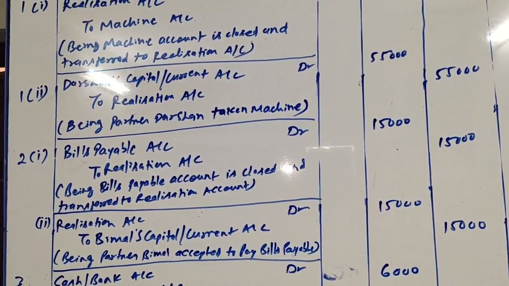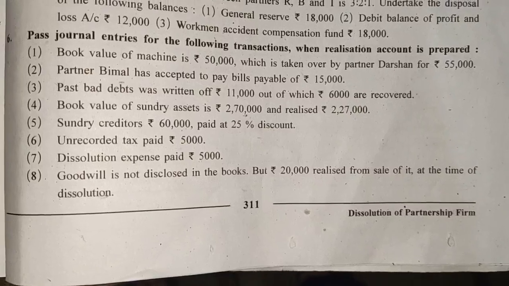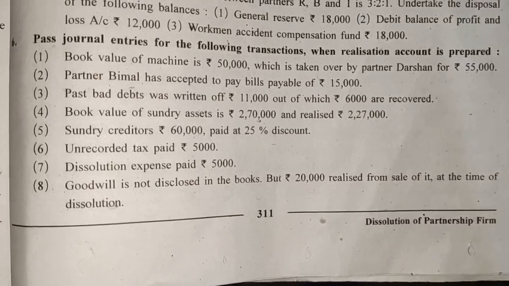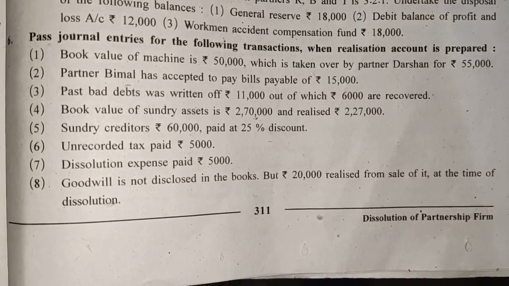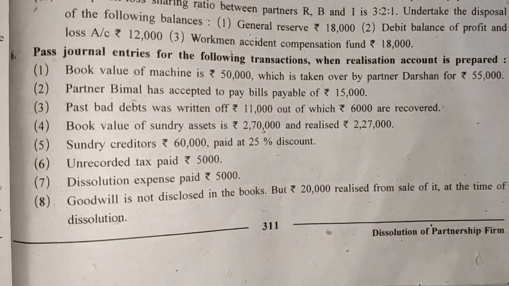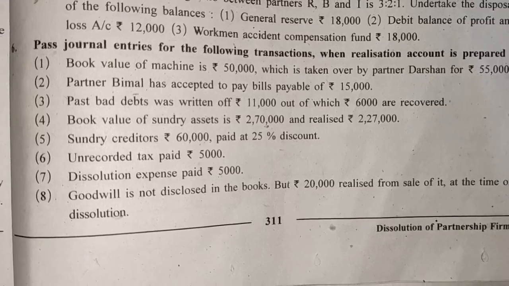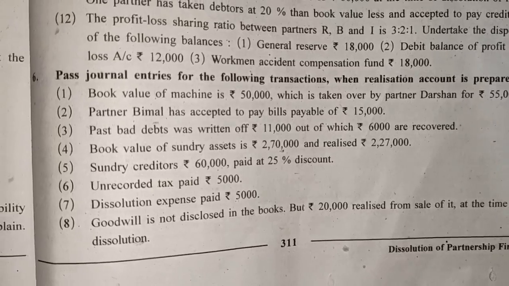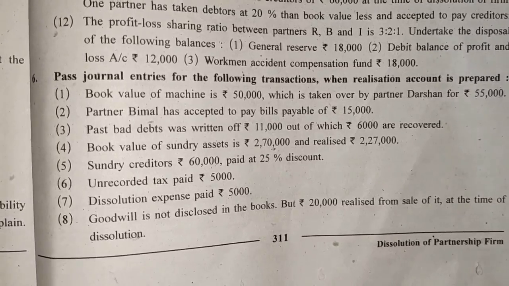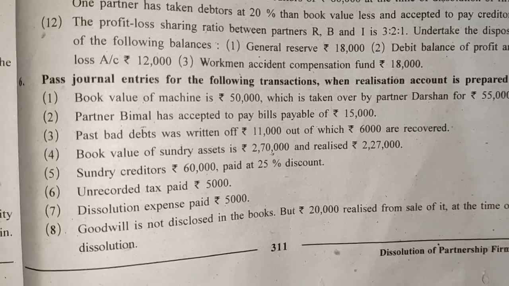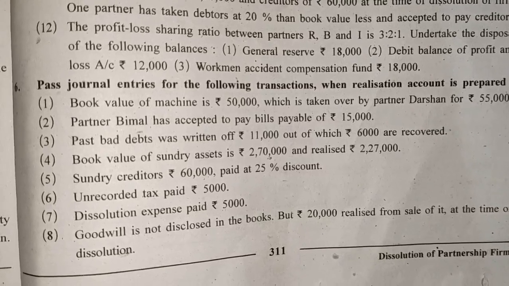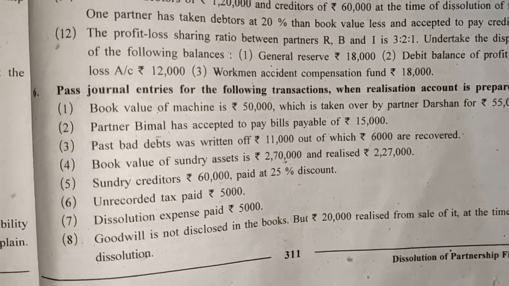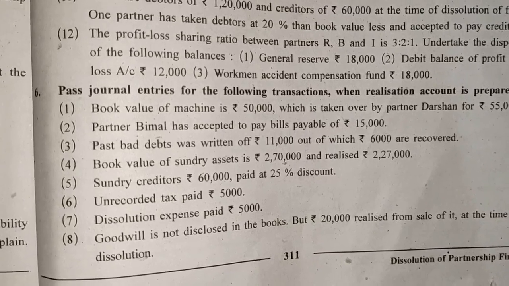Okay, next transaction. Transaction number 3 says past bad debts was written off rupees 11,000, out of which rupees 6,000 are recovered. So friends, past bad debts now recovered, it is known as bad debts recovered. So here the entry will be with rupees 6,000 only, which is recovered as bad debts recovered.